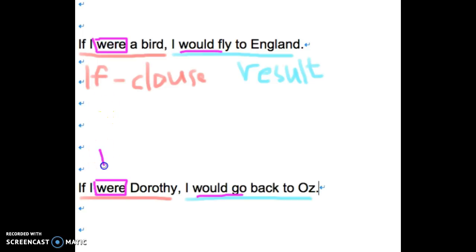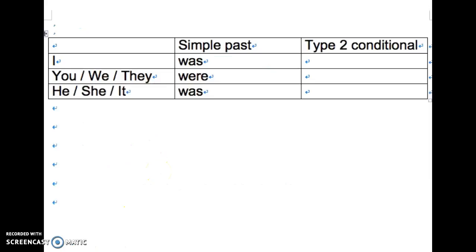However, shouldn't we use was instead of were after I? Isn't it a bit strange to you? And that's actually the special part of type 2 conditional that I want all of you to remember. Usually when we talk about simple past tense after certain pronouns, for example, I, he, she, it, we use was. But in type 2 conditional, all of them are actually followed by were.